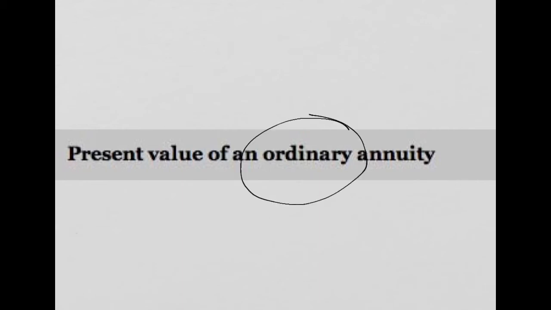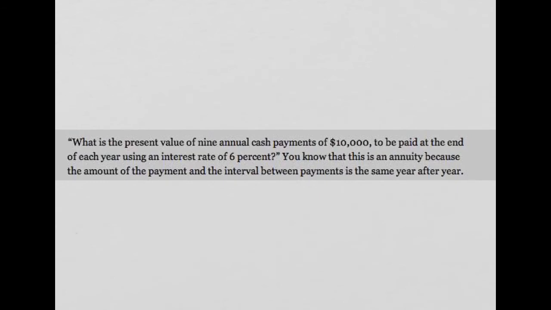Now we're going to do the present value of an ordinary annuity. Remember, that's at the end of the period. What is the present value of 9 annual cash payments? This is another way to do the financial planning, by the way. Sometimes we say to the individual, how much do you want per month? What do you want your budget to be? And they'll tell me what they want to spend, and then we'll figure out how much they would need at retirement if they're going to make a certain amount of interest on their money in order to make that retirement plan work. So you can solve it both ways.